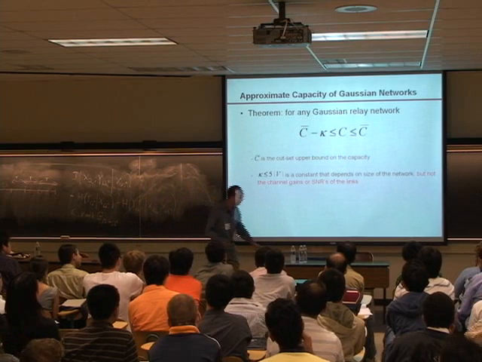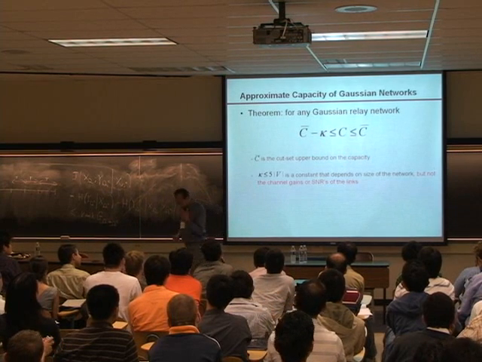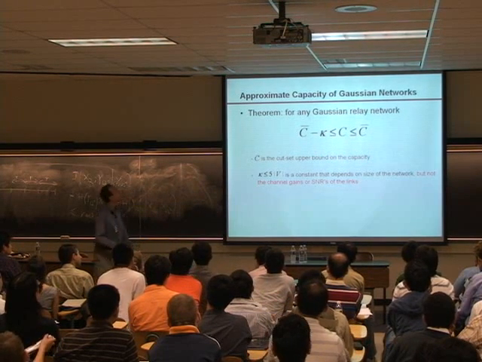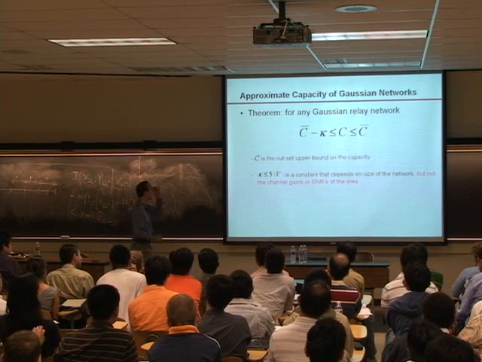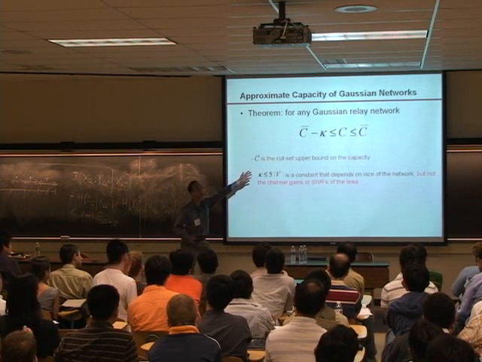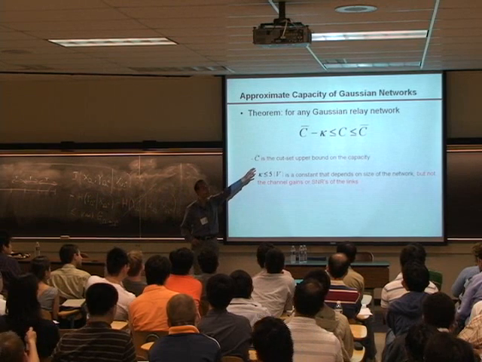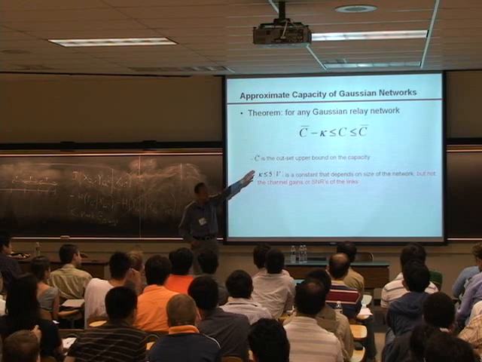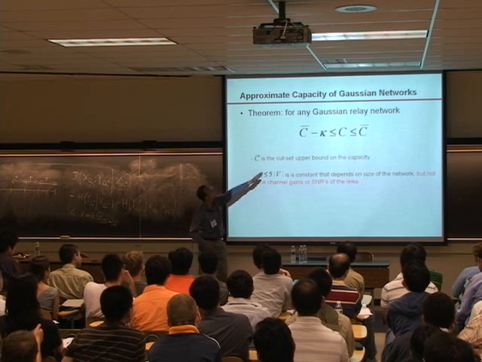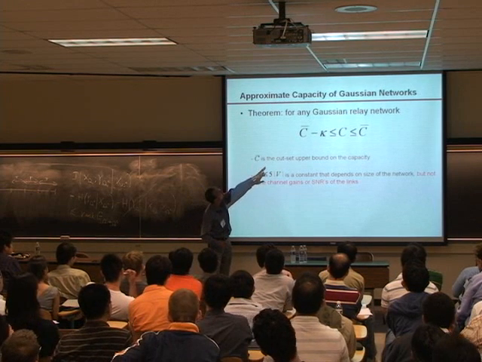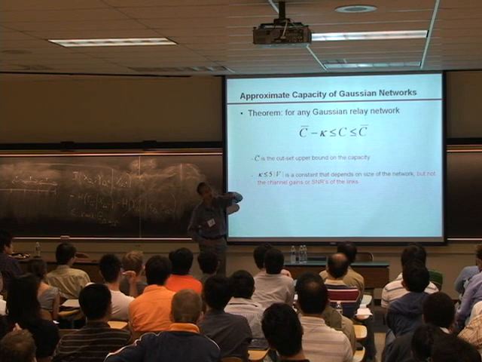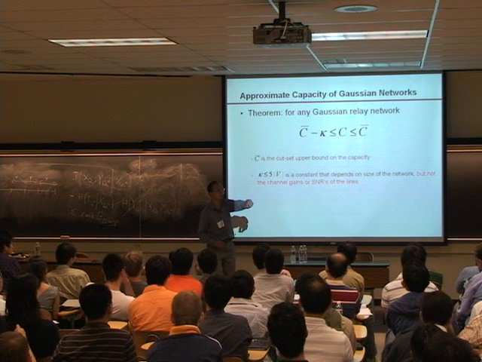Okay? For any Gaussian relay network, the capacity of the relay network, which is unknown, is upper bounded by the cut-set bound. This is, of course, not our result. This is theorem 14.10.1. But using our scheme, we can show that we can achieve to within a constant gap from the cut-set bound.